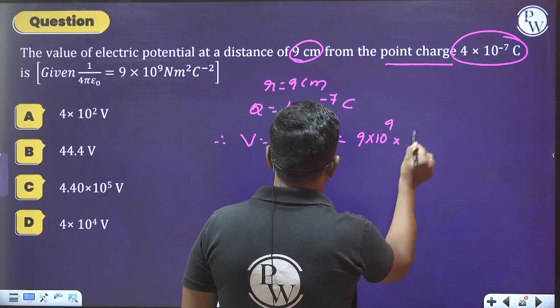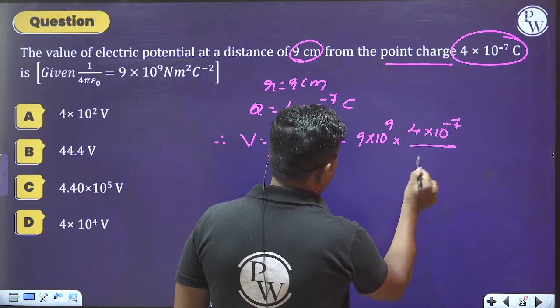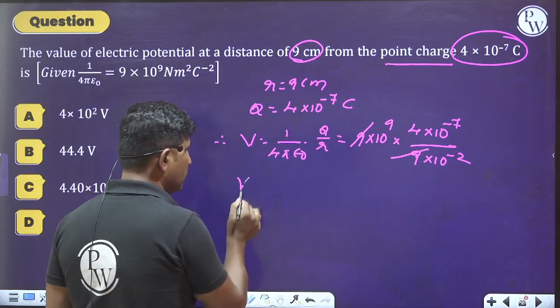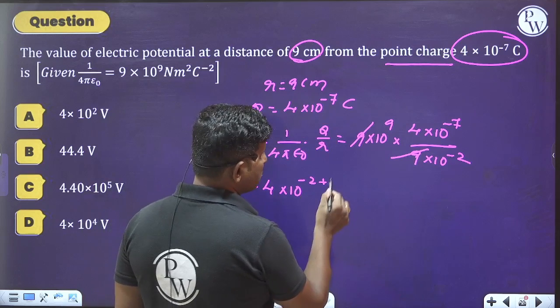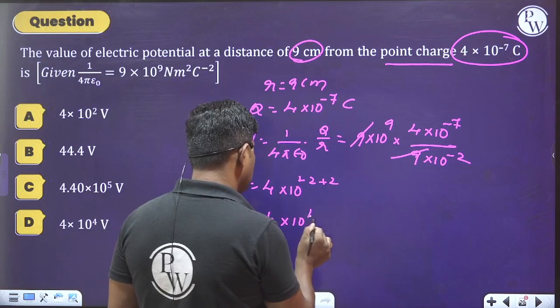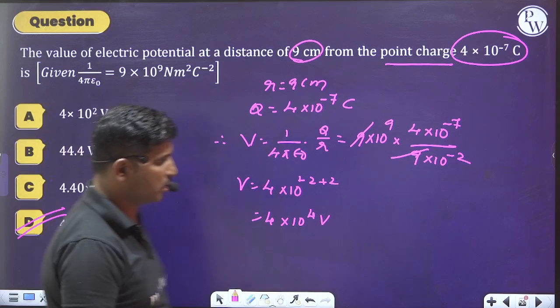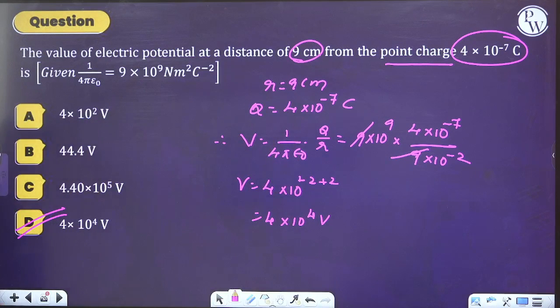So charge is 4 into 10 to the power of minus 7 divided by distance 9 into 10 power minus 2. Whenever we do simplification, we get 4 into 10 to the power of minus 2, it is plus 2 plus 2, which equals 4 into 10 to the power of 4 volts. Hence, we can select option D as the right answer. I hope you understood this question clearly. So move on to the next one.